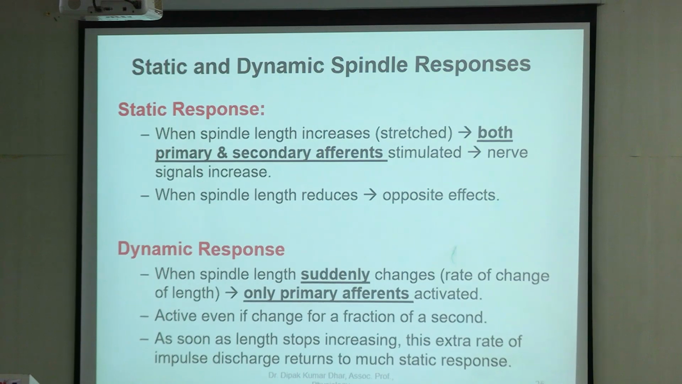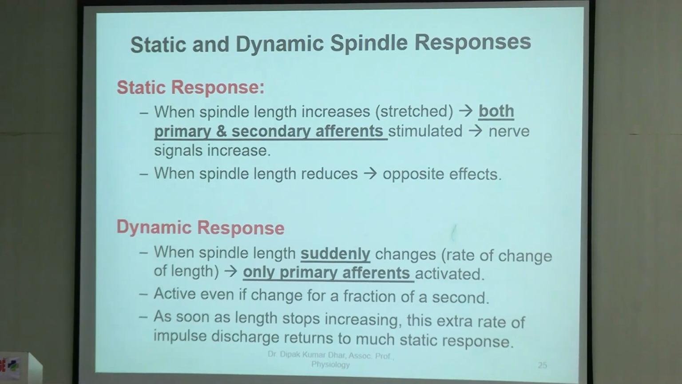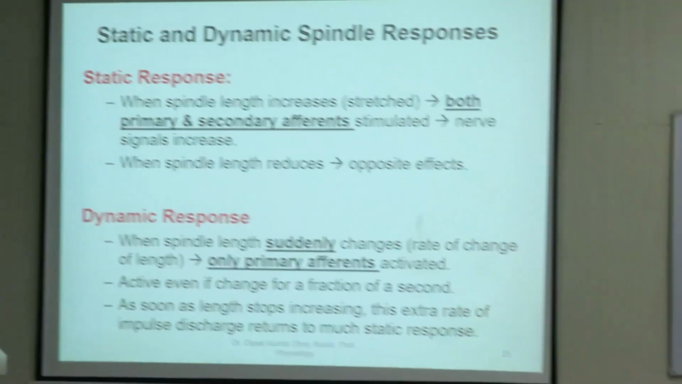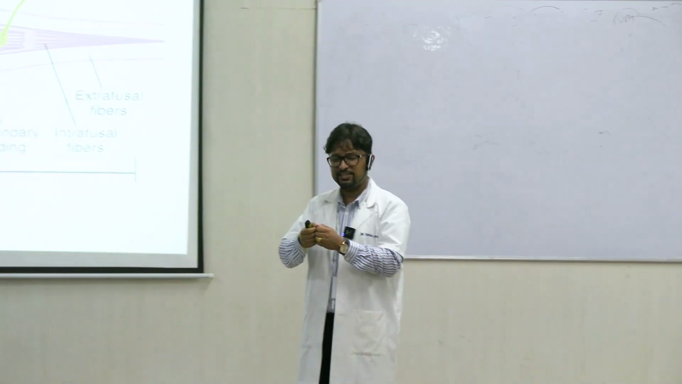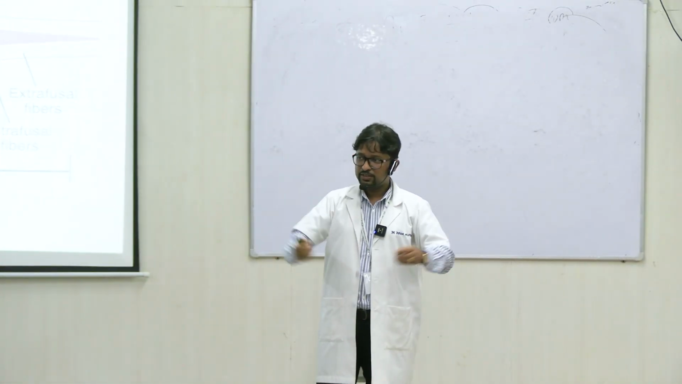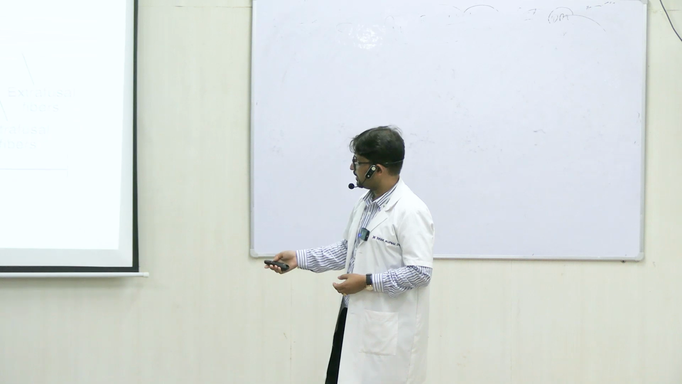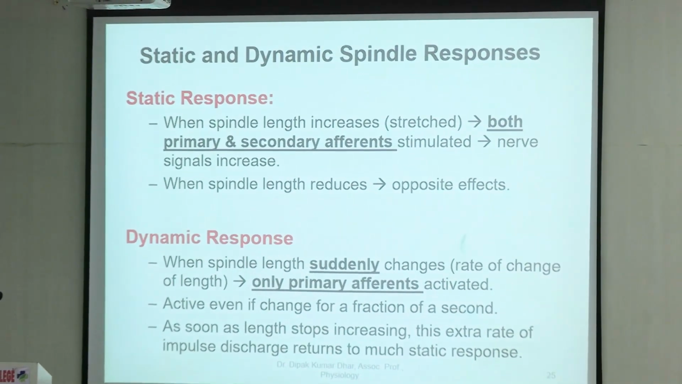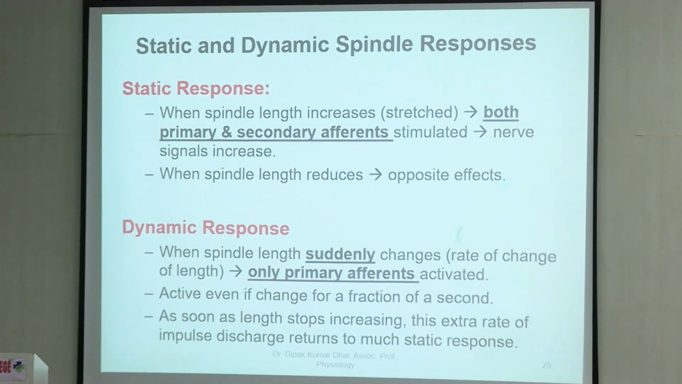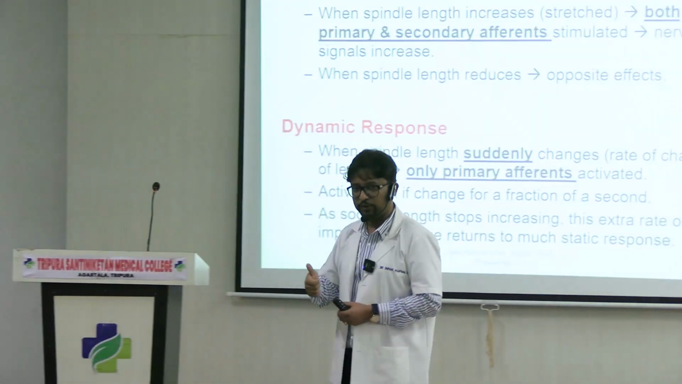Now there are something called static and dynamic responses of the spindle. When a spindle length is stretched, say this is the length of the spindle, 1 centimeter, as we have just seen, if it is stretched but that stretch is a gradual stretch, then on a moment to moment basis sensory signals are detected and nerve traffic will increase. When spindle length reduces, the nerve traffic reduces. So this is an important learning point.